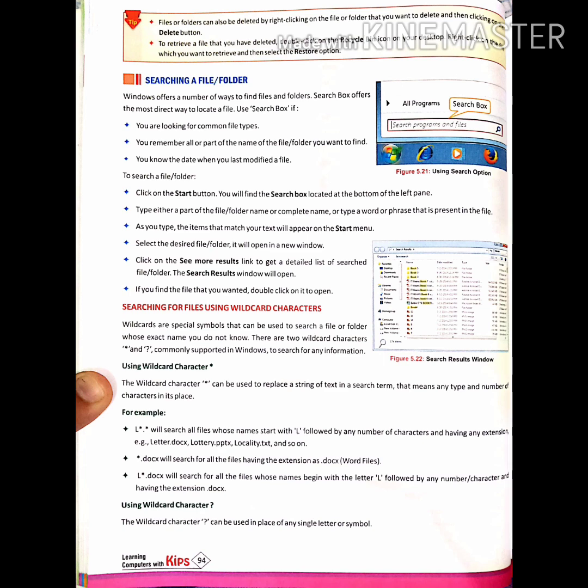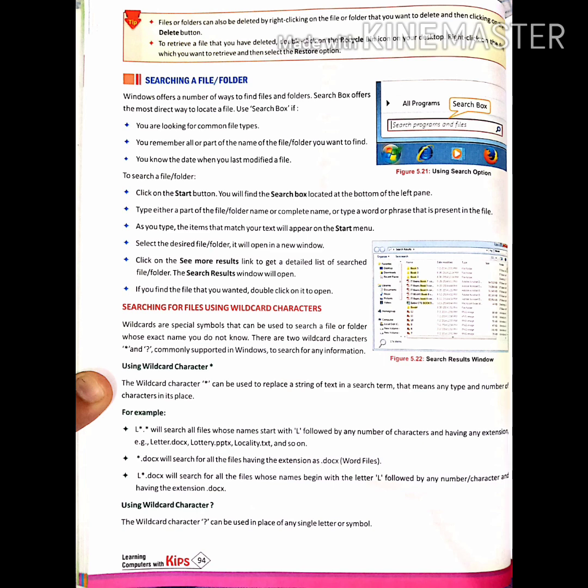To search a file or a folder, click on the start button. You will find a search box located at the bottom of the left pane. Type either a part of the file or folder name or the complete name. As you type the name, the items that match your text will appear on the start menu. Select the desired folder, click on see more results. If you find the file you wanted, double click on it to open.